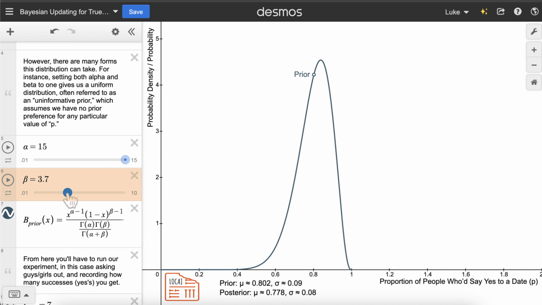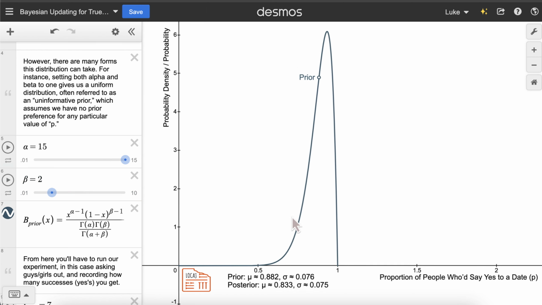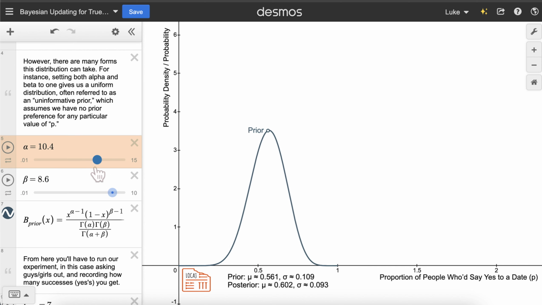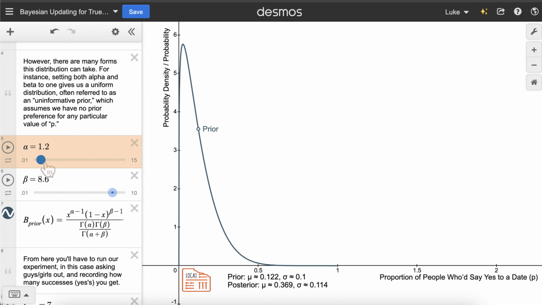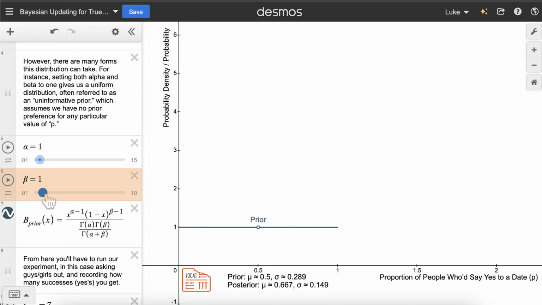If we were feeling very optimistic, a prior like this would represent that belief. We have heavy concentration with a mean of 0.882 and a small standard deviation without much variability, displaying that we are very confident this true proportion is within a small area. If we were feeling more pessimistic, thinking the true proportion of people that would say yes to us is quite low, we can change these variables to reflect that, giving us a prior that leans heavy on the left side of this range with an average of 0.122. Finally, we can even create a uniform distribution on this range, meaning we don't have any clue what this true proportion is.